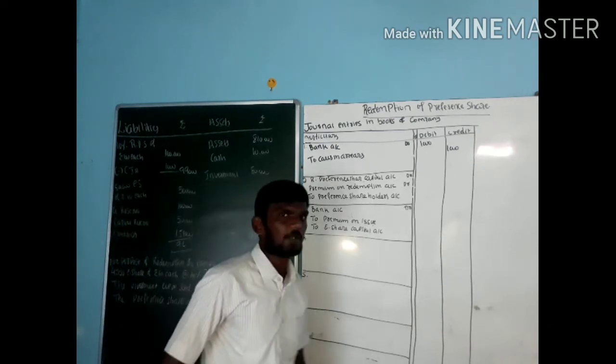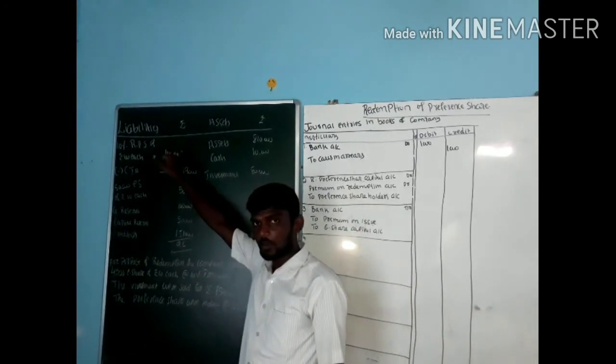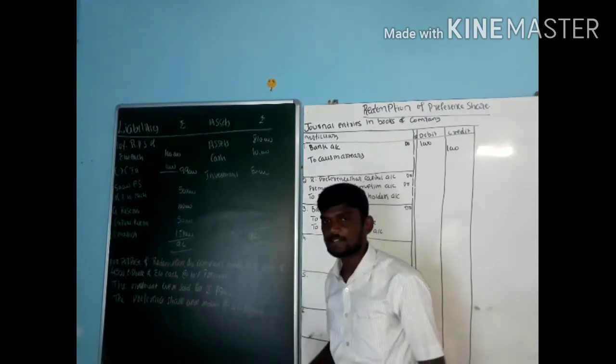Next one. The preference shares were redeemed at 10% premium. How much premium do we have to pay? Sorry, actual amount we have to pay is 1 lakh. For that 1 lakh, how much extra amount do we need to pay? That is 10%.